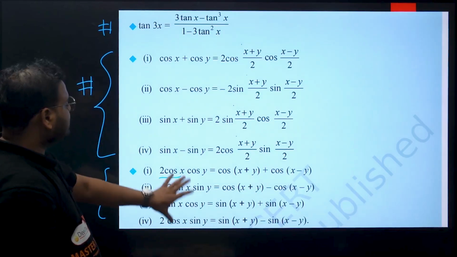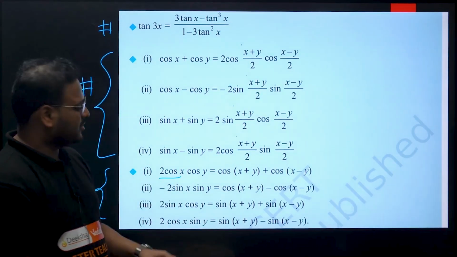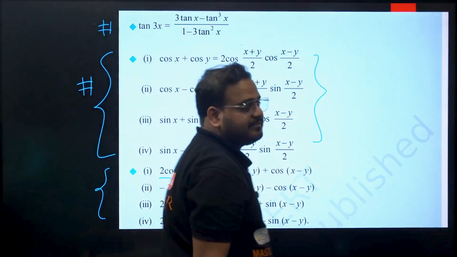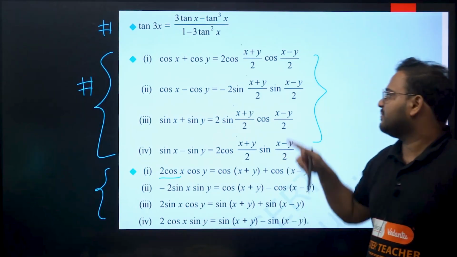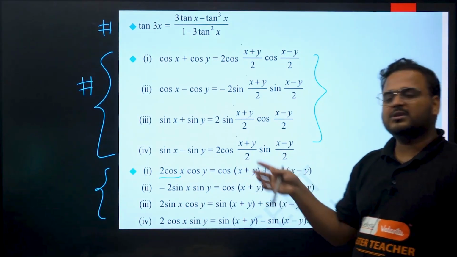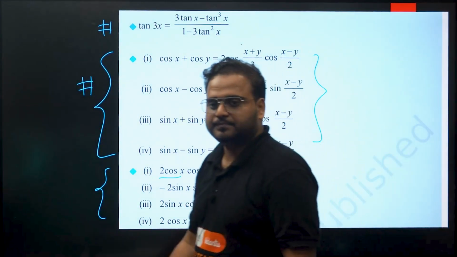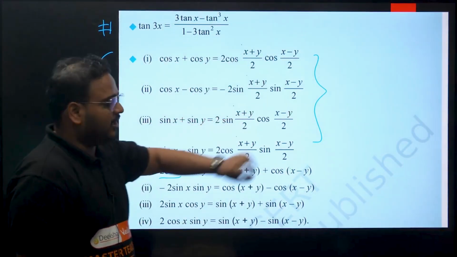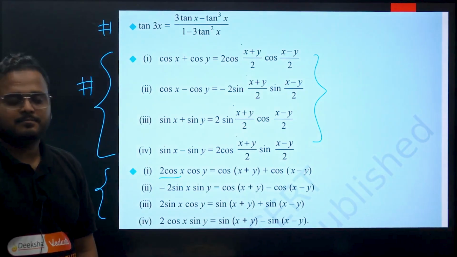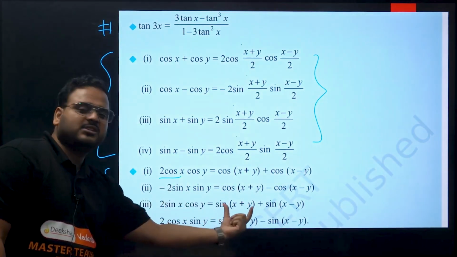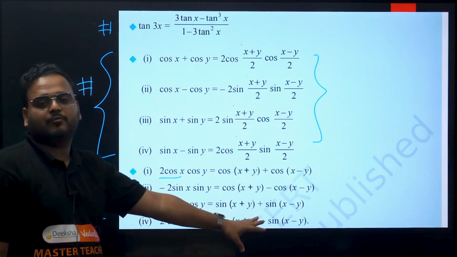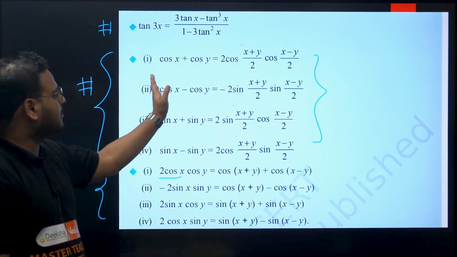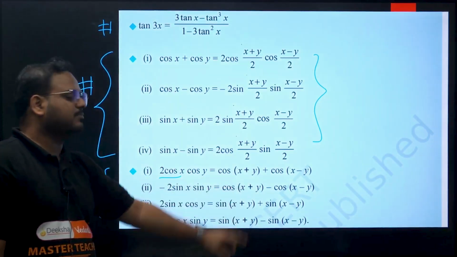So basically these formulas are of a similar kind. Either you can remember this also, but if you remember these 4, that's good enough. If I were you, I would remember these 4 and remove this from my confusion. I can use this to get the result from here too. What are you saying, sir? If you have sum given, use the product. If you have product given, use the sum. Here the product is given, we are using the sum. Here we have sum and difference given, you find the product from there. Conversion from sum or difference to product, and this is product to sum or difference.